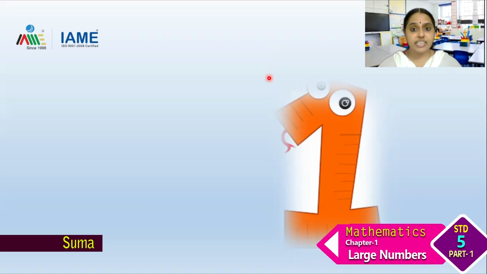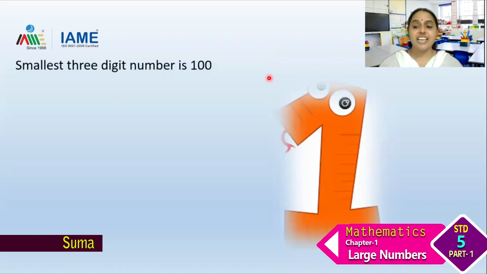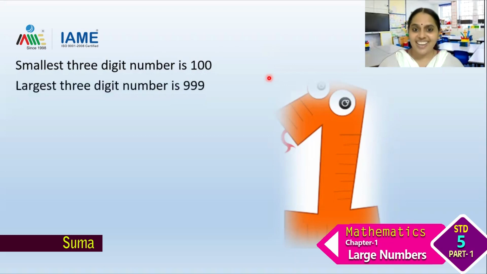Who can tell me the answer? The smallest three-digit number is 100. Now, what is the greatest or the largest three-digit number? It is 999. Now, who can tell me what is the smallest four-digit number?